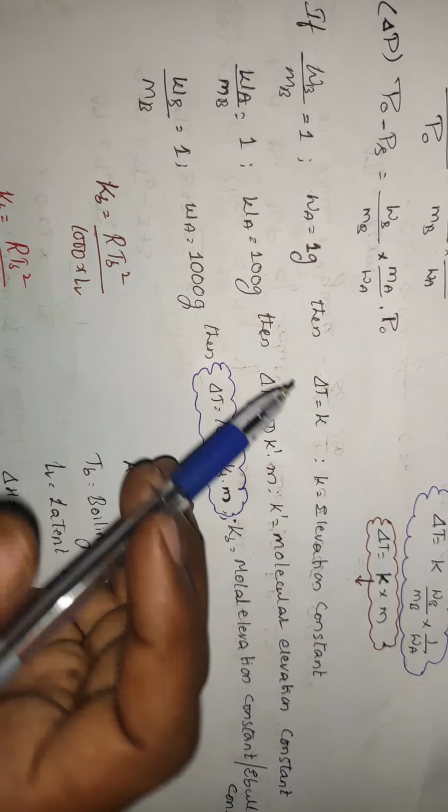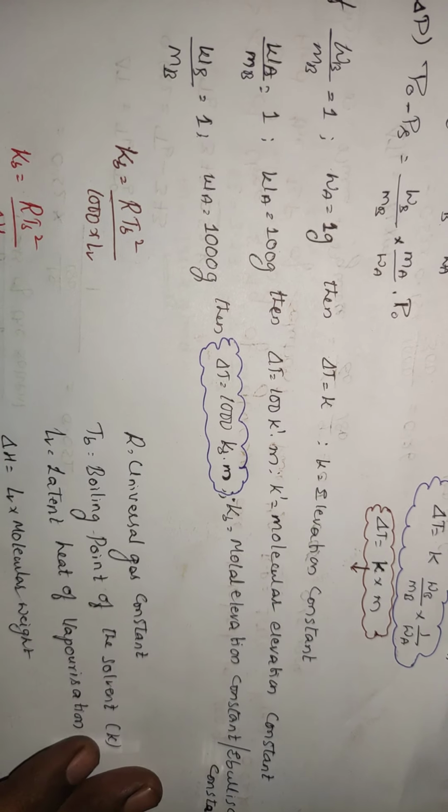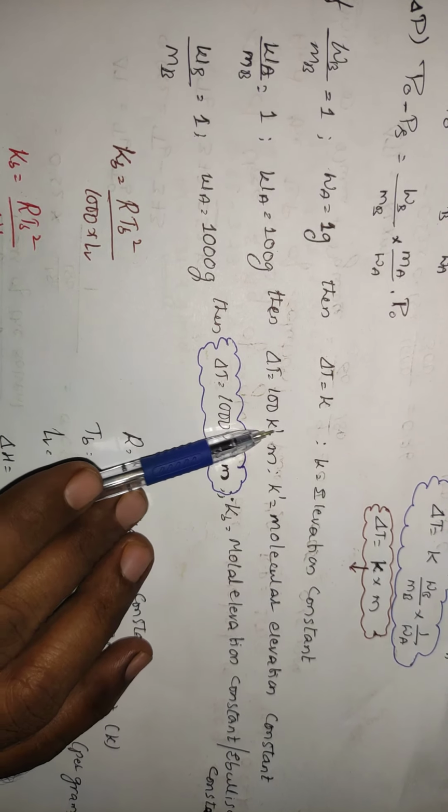If you take it for 100 grams, instead of 1 gram, the number of moles of solute is the same. If you take 100 grams here, then delta T will be equal to what? 100 times K prime, instead of K you are writing K prime, 100 grams you are taking, into m, molality. Okay. K prime is called the molecular elevation constant, because this will be calculated for 100 grams.